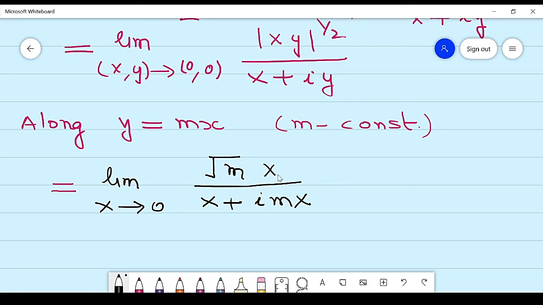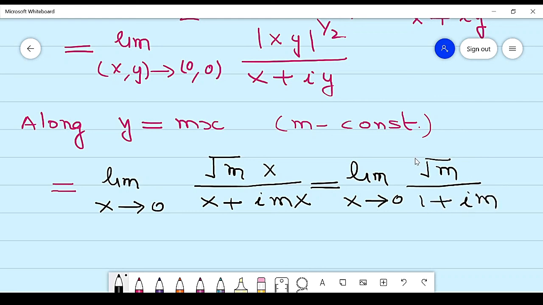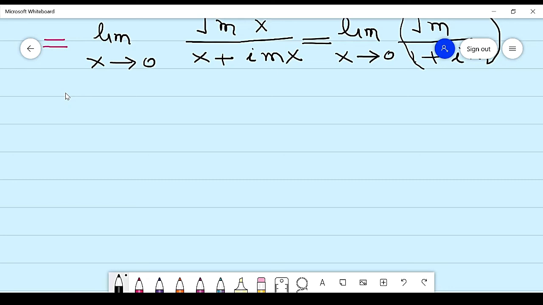Now this x is common, so it cancels, so this value is limit x approaches 0 square root of m over 1 plus iota m. Now this value is independent from x, so its limit is square root of m over 1 plus iota m.